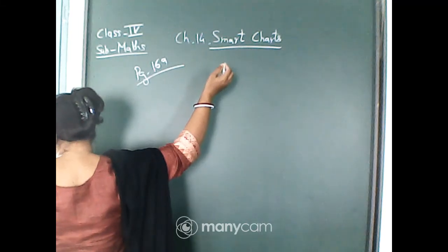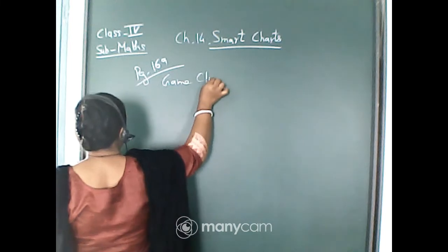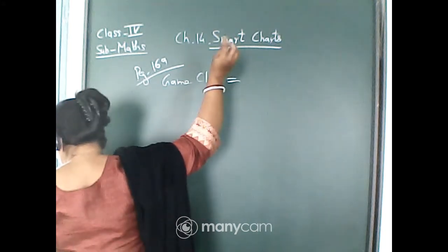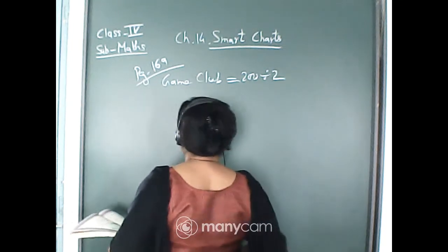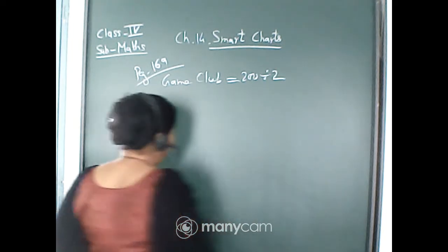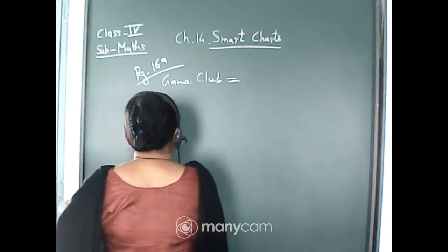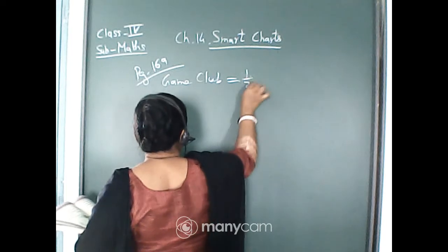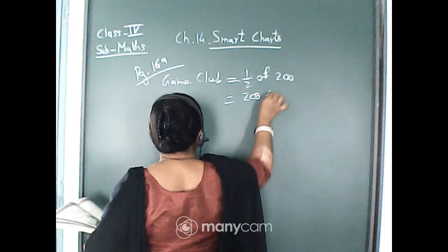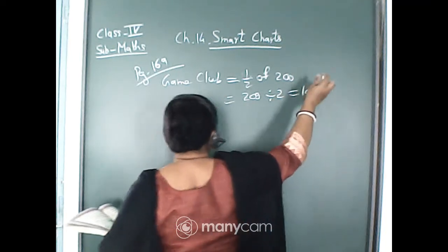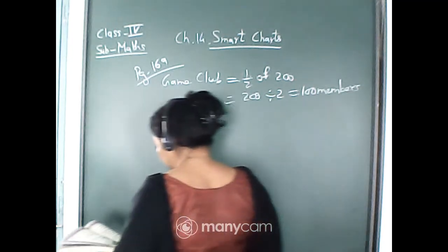See, first of all, you will find for the games club. It is given that from the 200 students, half of them are for the games, isn't it? 1/2, or you can write 1/2 of 200. That means 200 divided by 2, that is 100 members. So 100 members are for the games club.